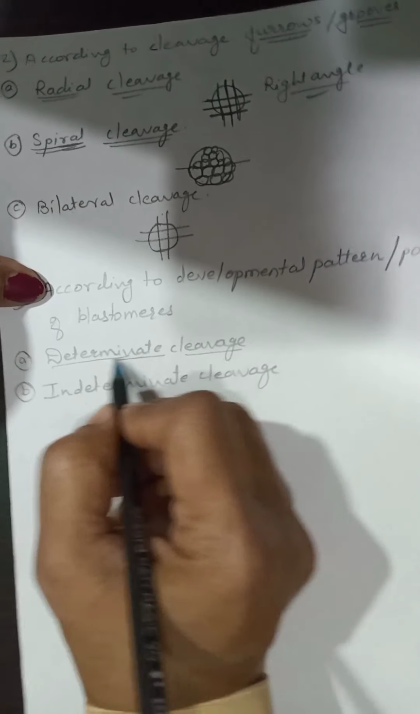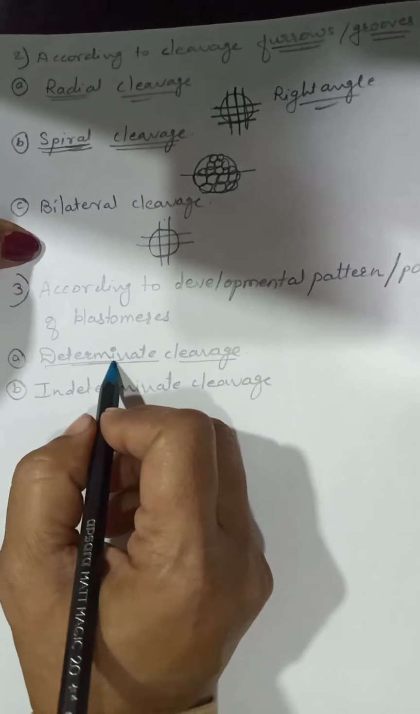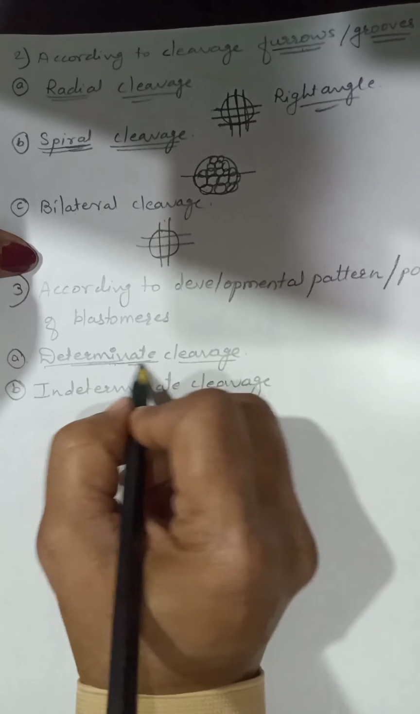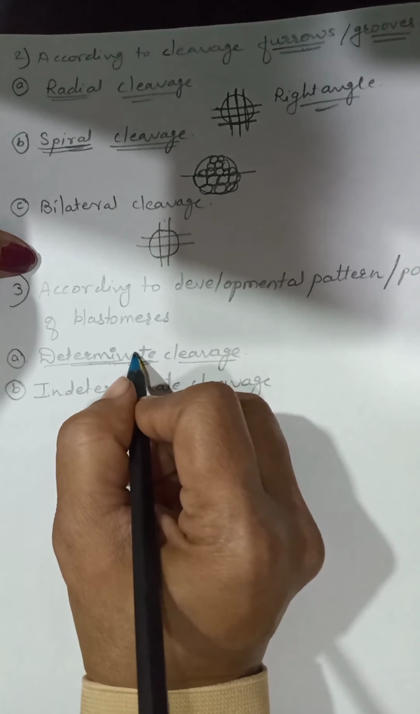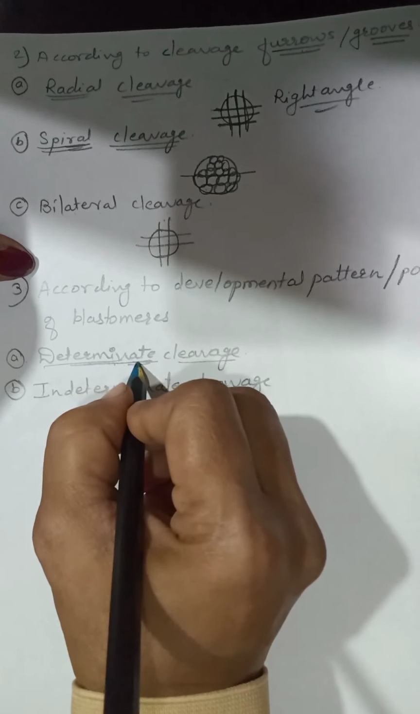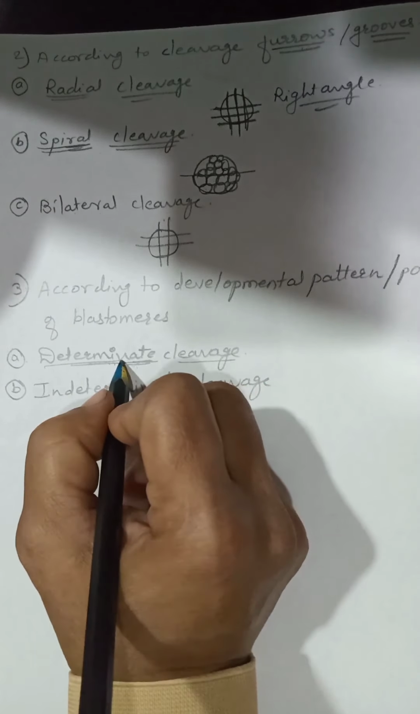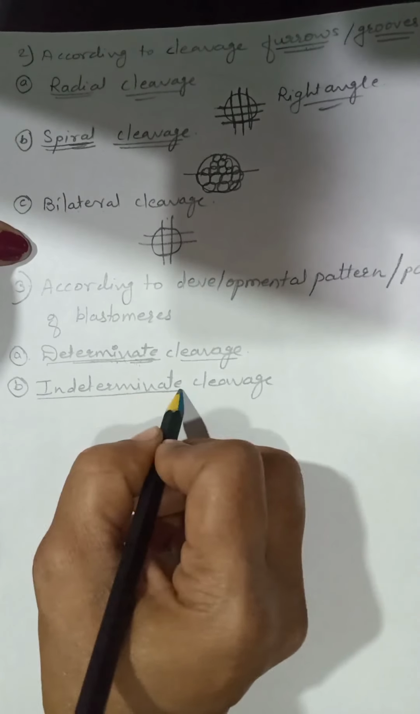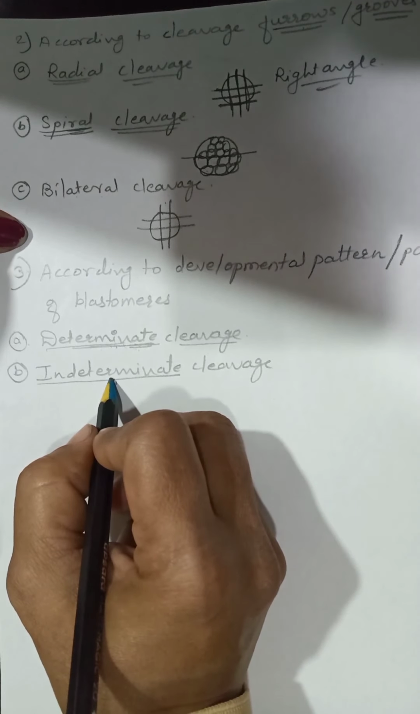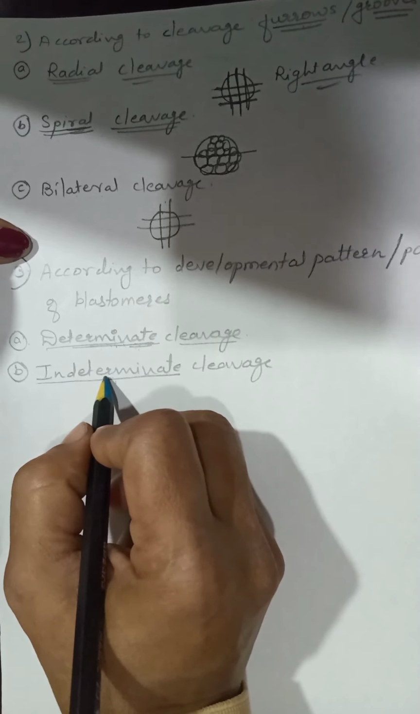What happens in determinate cleavage? In this type, the blastomeres are determinate. What is meant by determinate? In the unit on types of eggs, I told you what is meant by determinate and indeterminate. Determinate means the pattern of development is pre-decided, meaning which cell forms which organ is pre-decided. And in indeterminate, the cells are not pre-decided. Therefore, it is known as indeterminate.